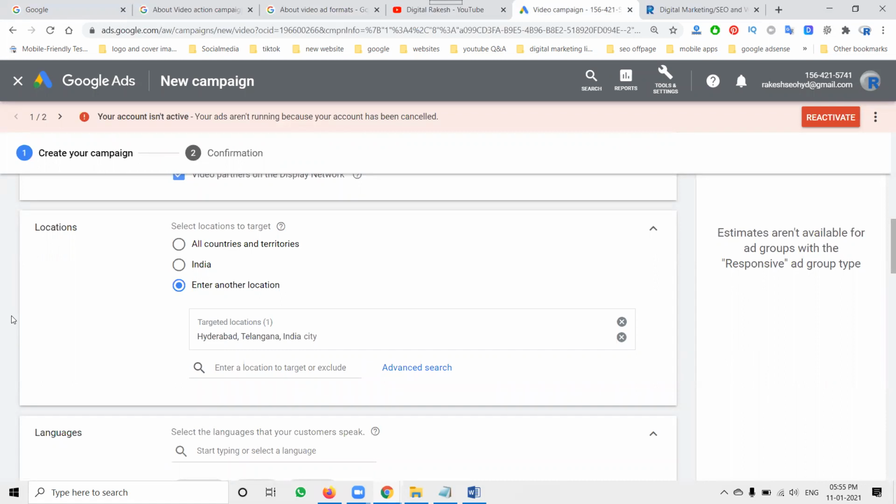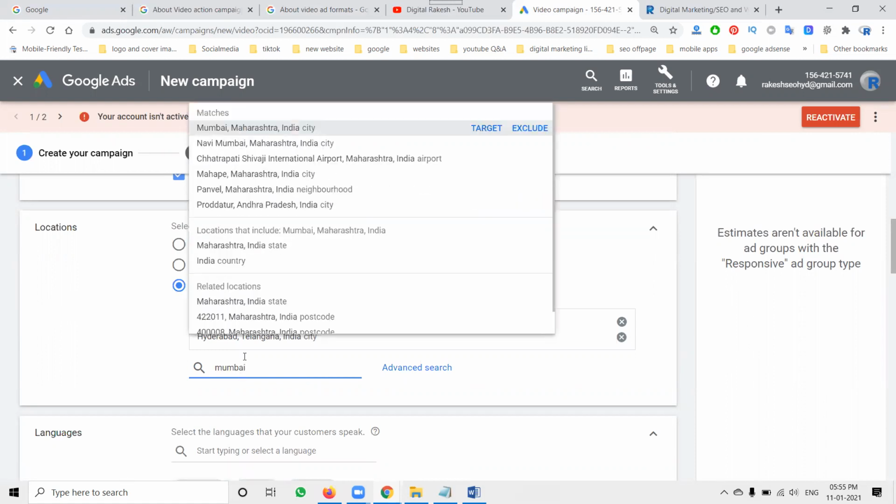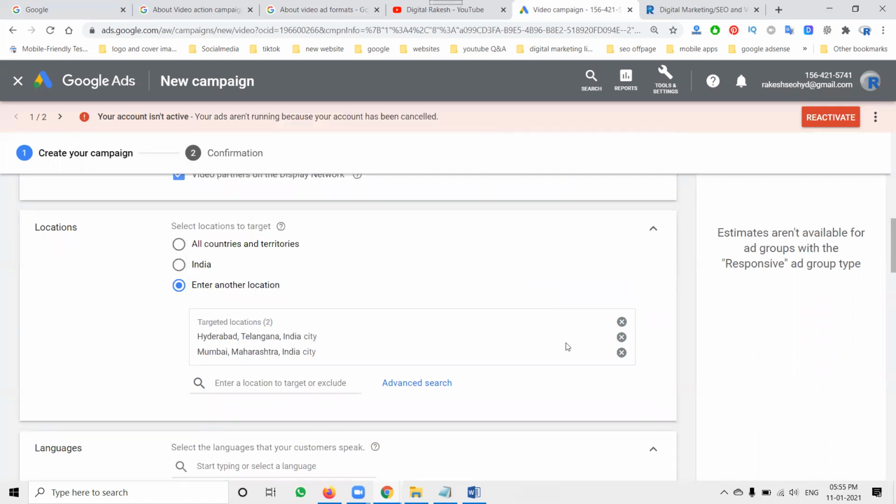We can target any locations, there is no worry about that. Every location we can target. So I'm selecting Hyderabad, and I can also go for Mumbai. You can target Mumbai also. You can select multiple places.